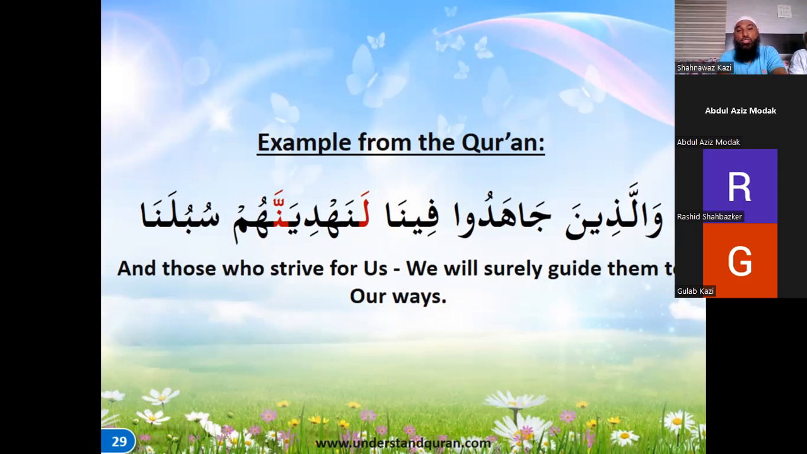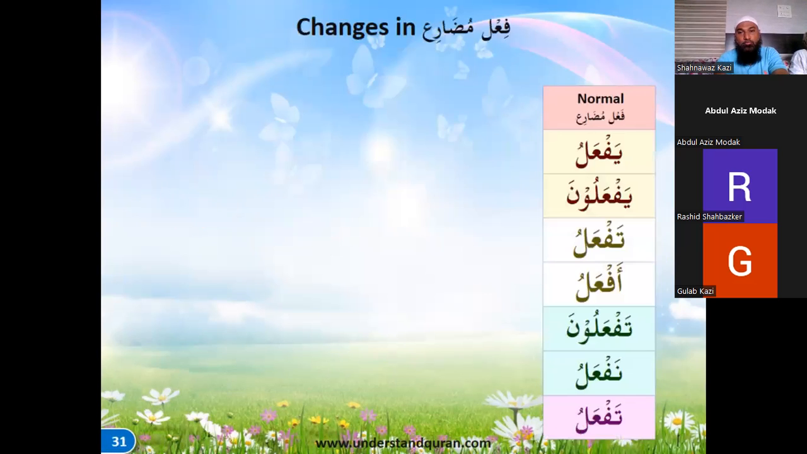لَنَهْدِيَنَّهُمْ, surely we will guide them subulana, to our ways. Okay, so it's a very powerful ayat, and how this lam ta'kid is used for emphasis and stress. So alhamdulillah, we will just go through the changes that are happening in the present tense.